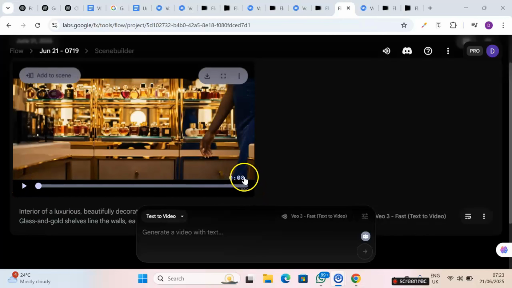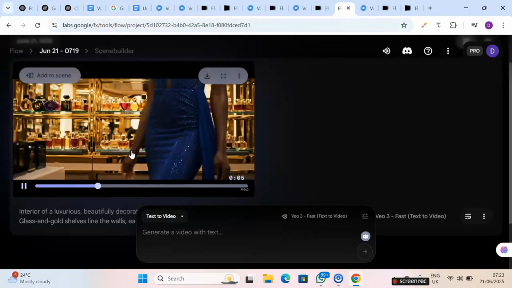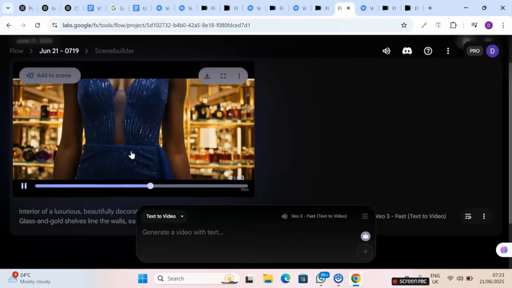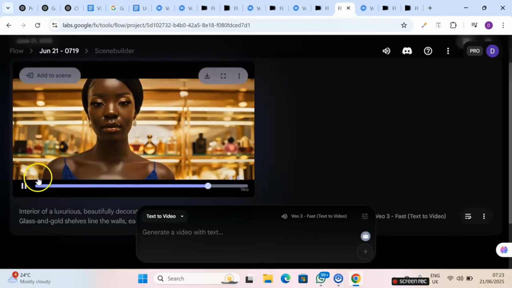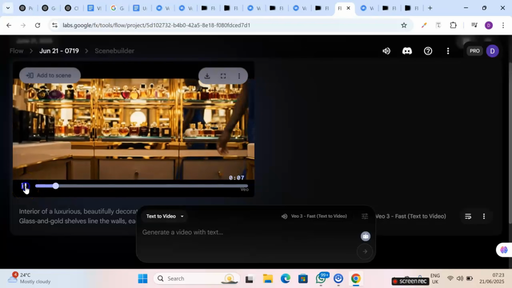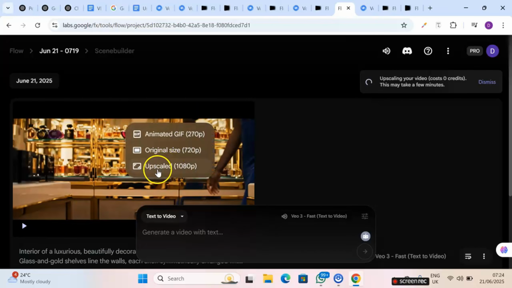You will notice that the scene is about 8 seconds. The last generation I did, I got 7 seconds. So this is the entrance of the first part of the scene. The presenter is not saying anything. So this is the first scene. I think I love this. When I click on download, I choose the upscaled because I want it to give me the maximum quality.